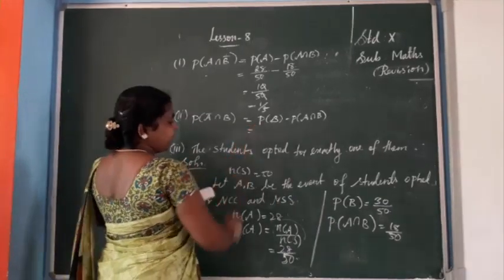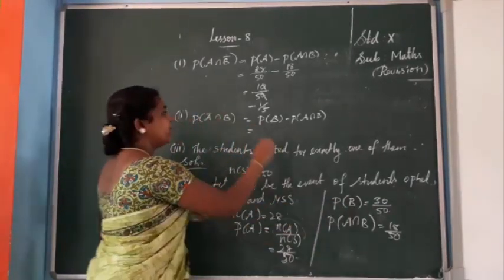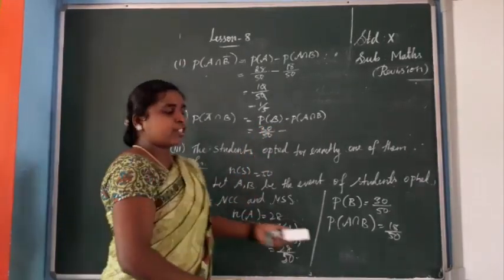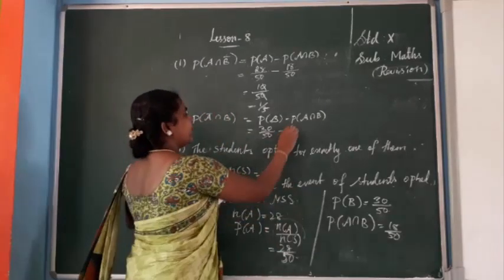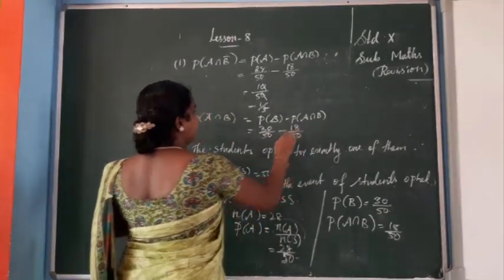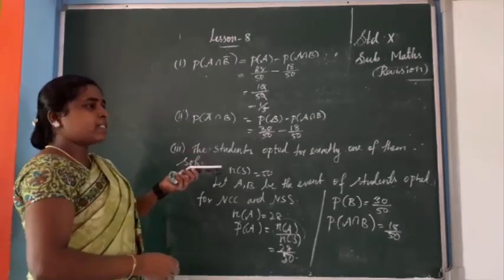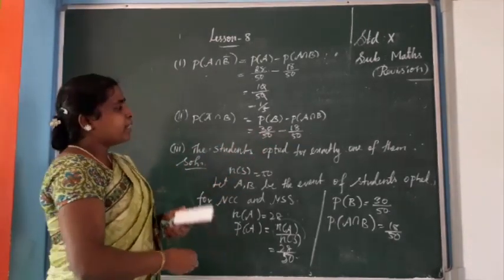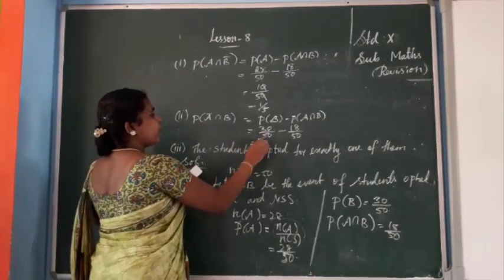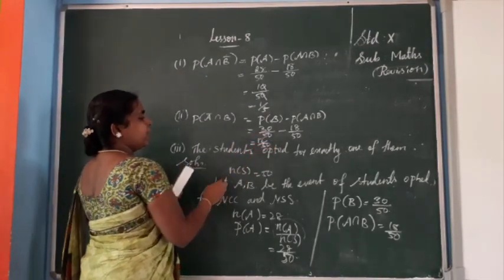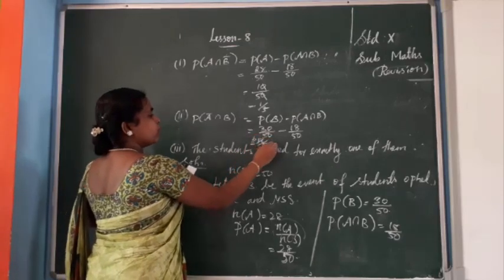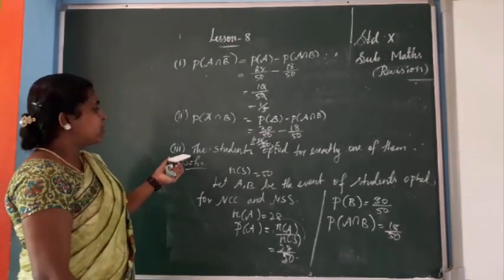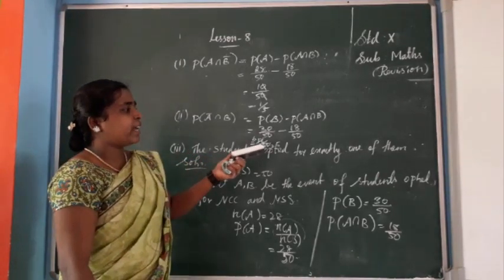Here the P of B value, we know, is 30 by 50. So 30 by 50 minus P of A intersection B, which is 18 by 50. Here also the denominators are the same, so you just subtract the numerators. 30 minus 18 is 12, isn't it? So 12 by 50. Now simplify: 6 twos are 12, 2 twos are 4, 5 twos are 10. So 6 by 25.